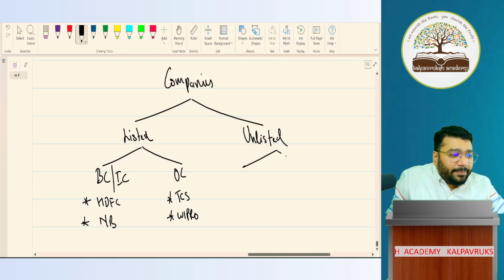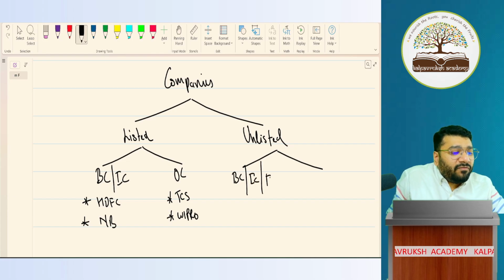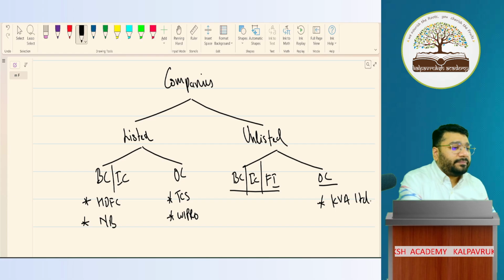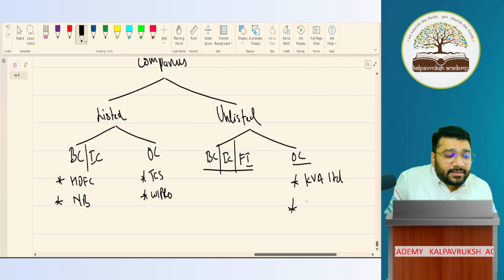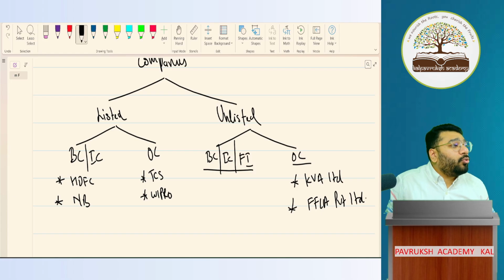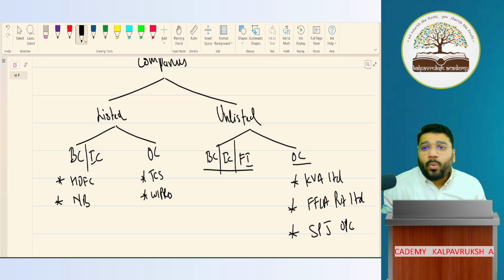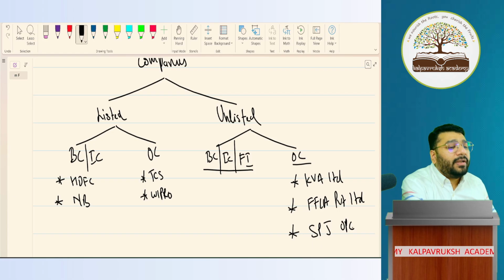Unlisted also we have two types. Banking companies unlisted, that is a different story, it doesn't happen, but still okay. Insurance company and financial institutions. And then come other companies. Examples of other companies: KVA Limited, Kalpavriksh Academy Limited. Okay, not okay? Next, FFLA Private Limited. Okay, not okay? SPJ OPC. OPC stands for one person companies. Got it, not got it?